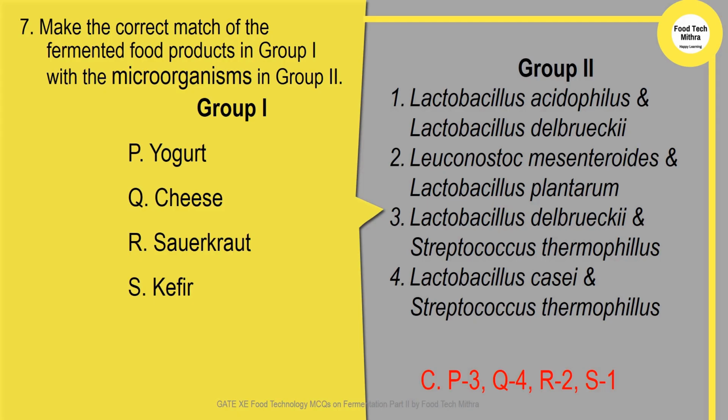Make the correct match of the fermented food product in group 1 with the microorganism in group 2. So yogurt, it is Lactobacillus delbrueckii and Streptococcus thermophilus. Cheese, Lactobacillus casei and Streptococcus thermophilus. Sauerkraut, Leuconostoc mesenteroides and Lactobacillus plantarum. Kefir, Lactobacillus acidophilus and Lactobacillus delbrueckii. So the option is C.